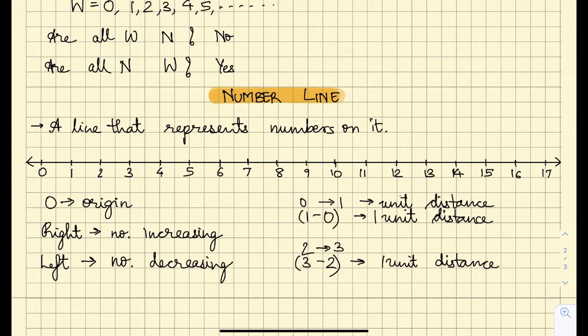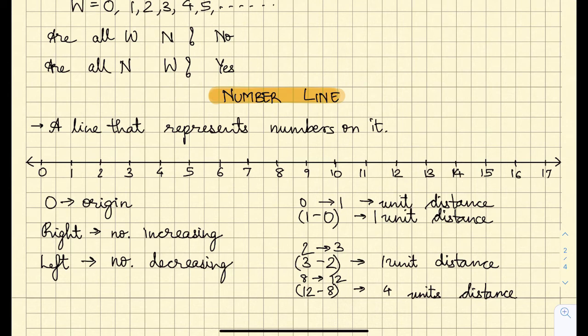Let me find out between 8 and 12. When I try to find out, I see from 8 to 12. So here I do 12, the big number, minus the small number 8, so 12 minus 8 gives 4 units distance. Like this, we are trying to find out the unit distance.